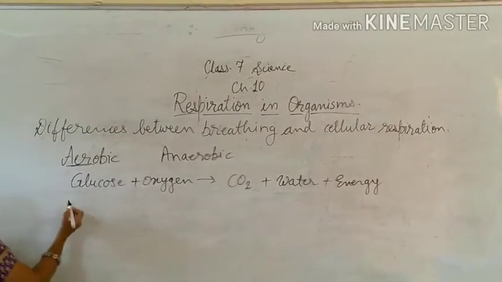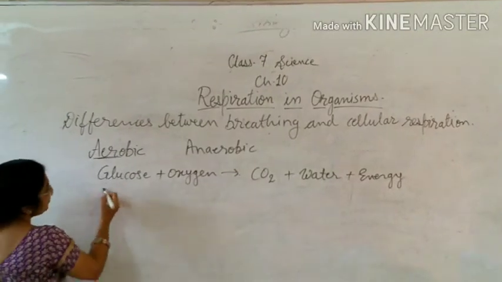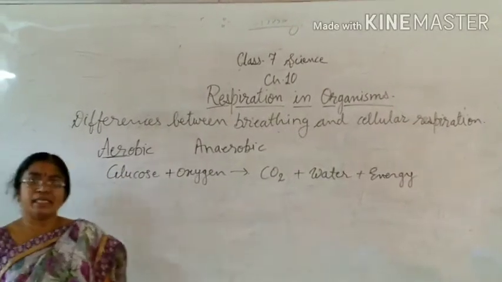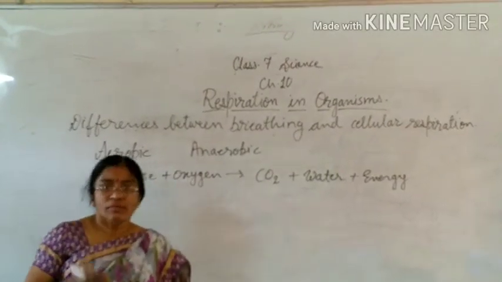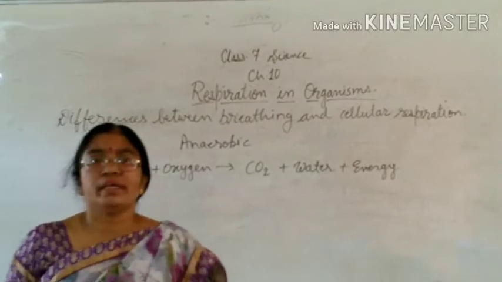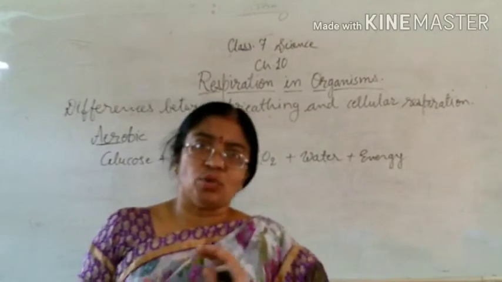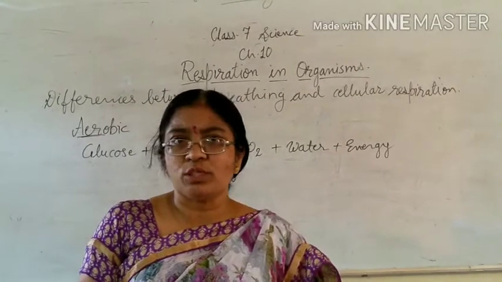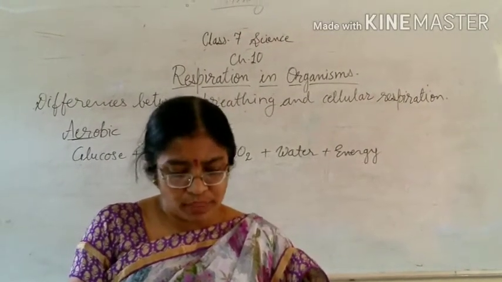Now, anaerobic respiration is found mostly in bacteria, during the process of fermentation also, where oxygen is not required. Most of the fungi also respire with the help of this type of respiration.